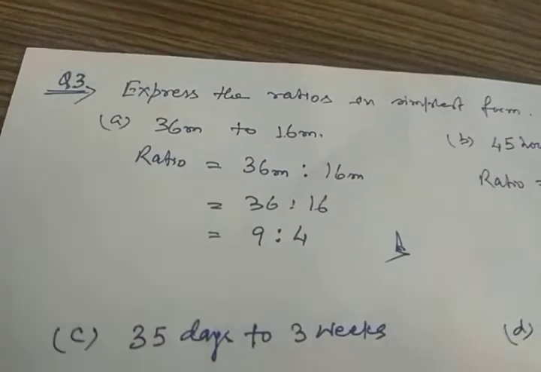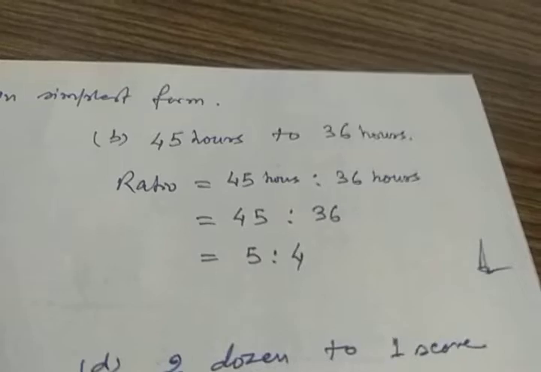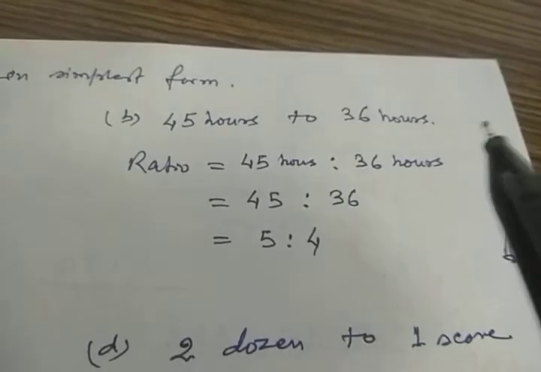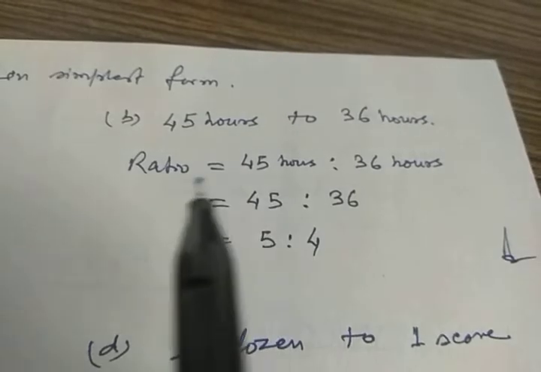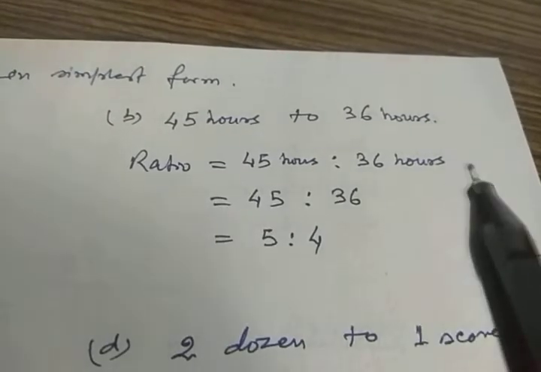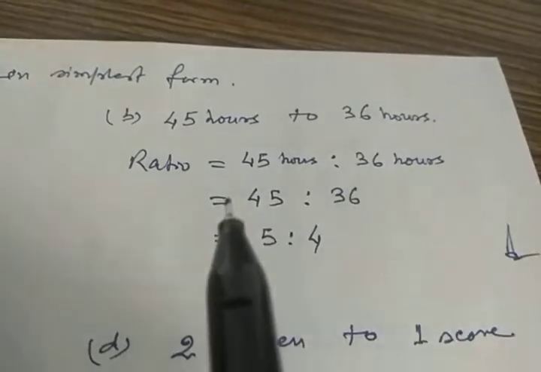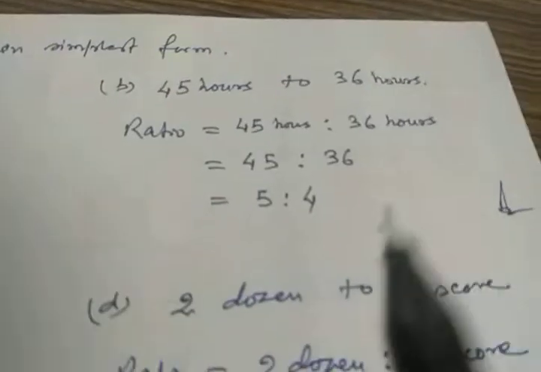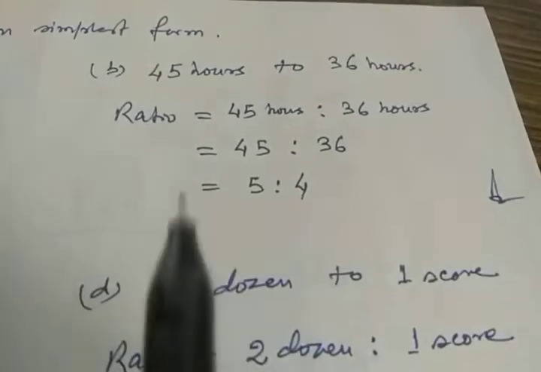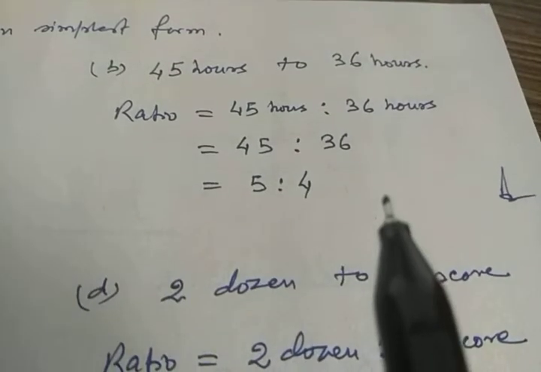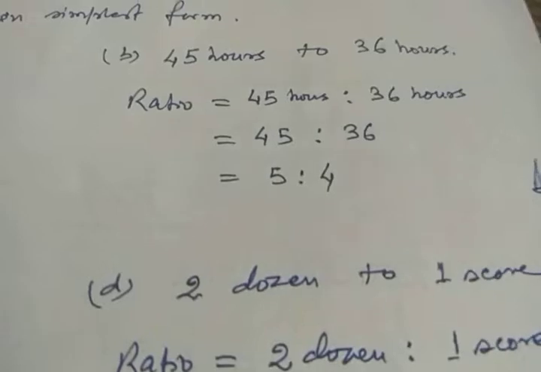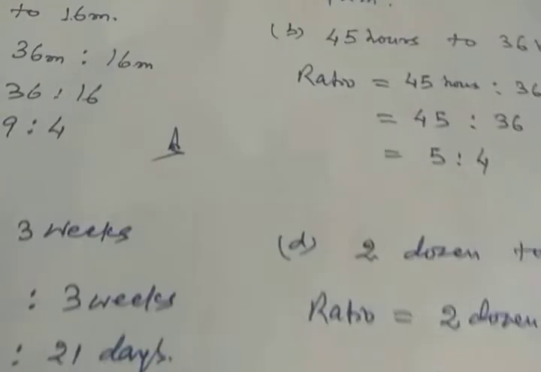Have you understood? Take another example. 45 hours to 36 hours. So 45 hours is to 36 hours. Now the units are the same, so they should be cancelled. Now 45 is to 36. Once again it can be cancelled by 9, so 5 is to 4. As you simplify in fractional form, in the same way here you can cancel it and get the answer.